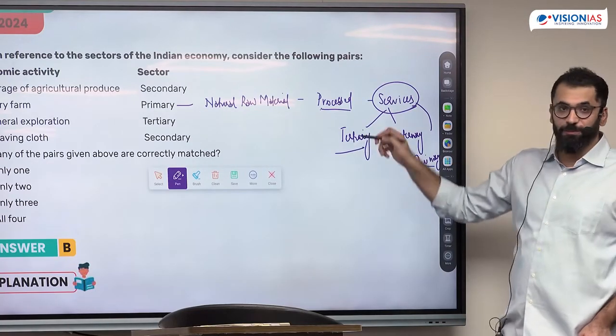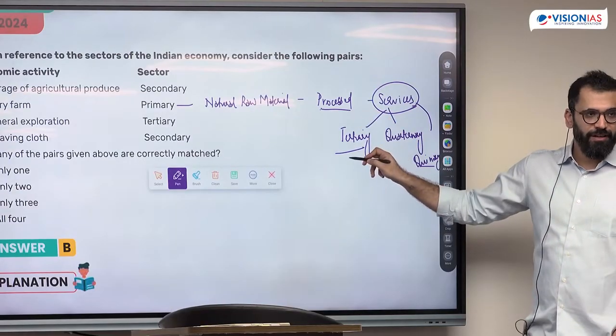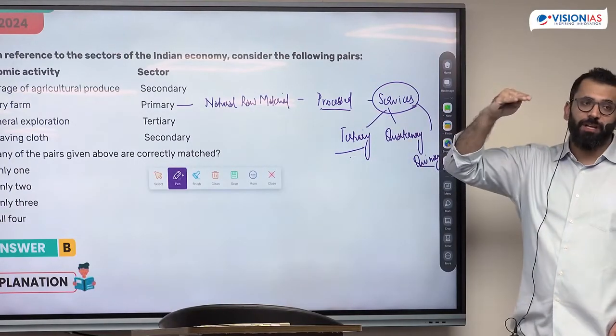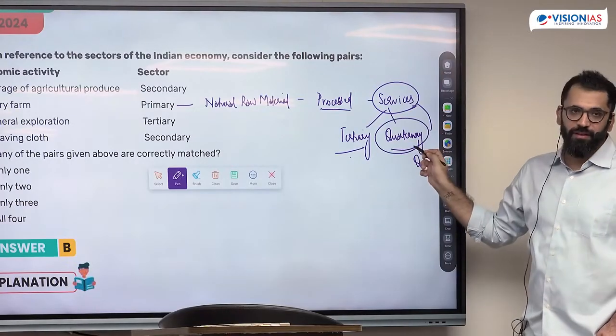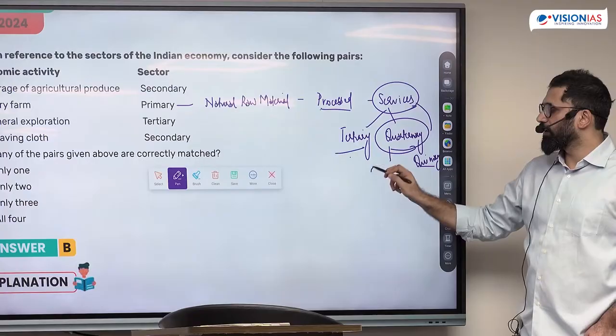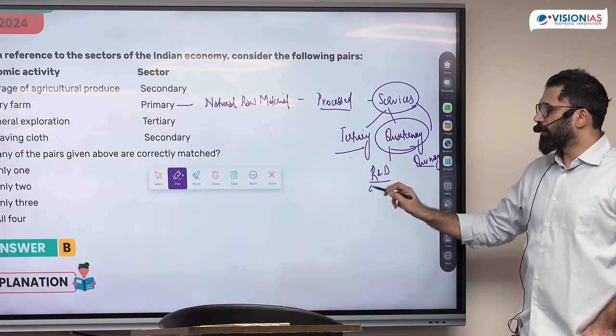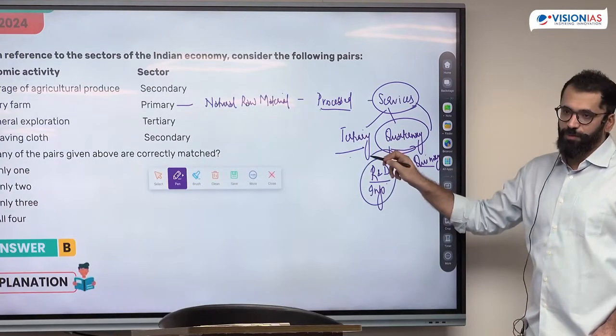Transportation and storage, all of those would be tertiary. But if something is helping you improve the process, innovation in any of this, information innovation based, that is quaternary. This is your information based services which can help you improve efficiency.